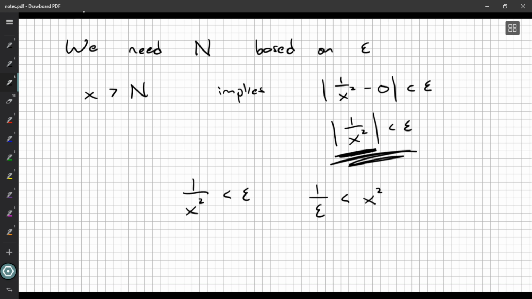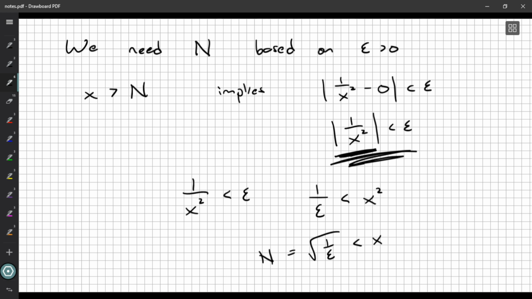So 1 over epsilon, that's going to be fine because epsilon is positive. And since epsilon is positive, 1 over epsilon is also going to be positive. So we can take a square root for that. So it seems like this would be a good choice for our N value.